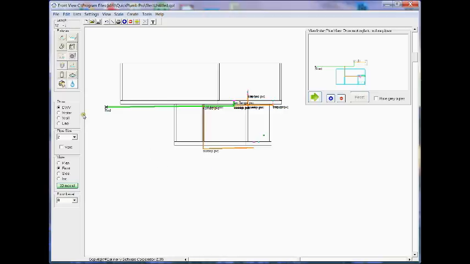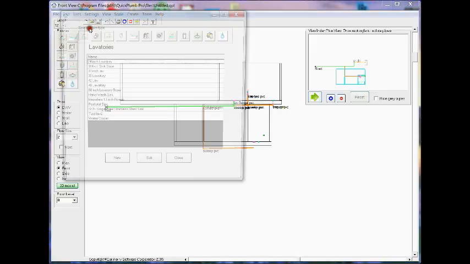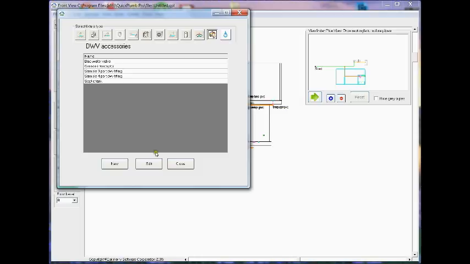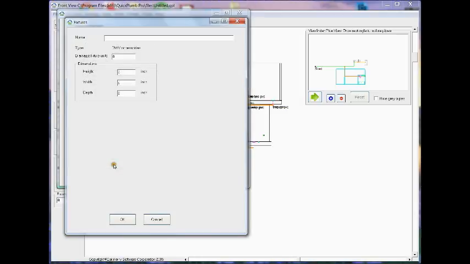Now at this point I want to create a sump pump or a sewage pump. So if I don't already have one in my list, I'll have to go to Lists, Fixtures, and click on the Accessories icon. And I'm going to add a new accessory called a pump.